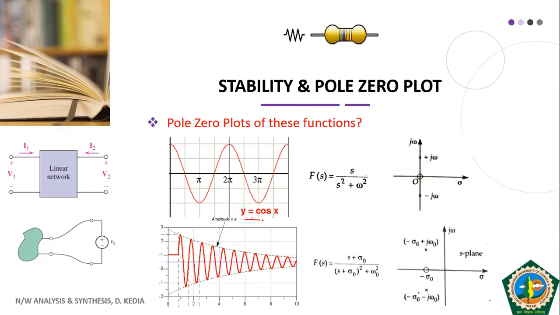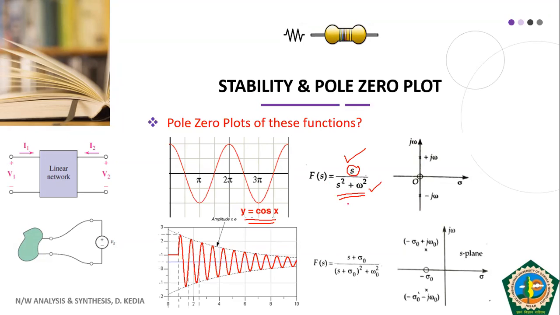Now we have a cosinusoidal function instead of sine. Its Laplace transform is given as F(s) equal to s by s square plus omega square. You can see here that there is one zero in the numerator and there are two poles in the denominator.